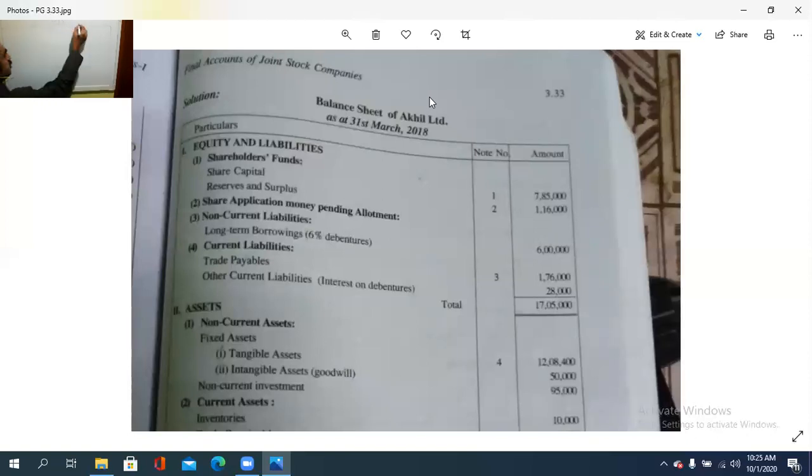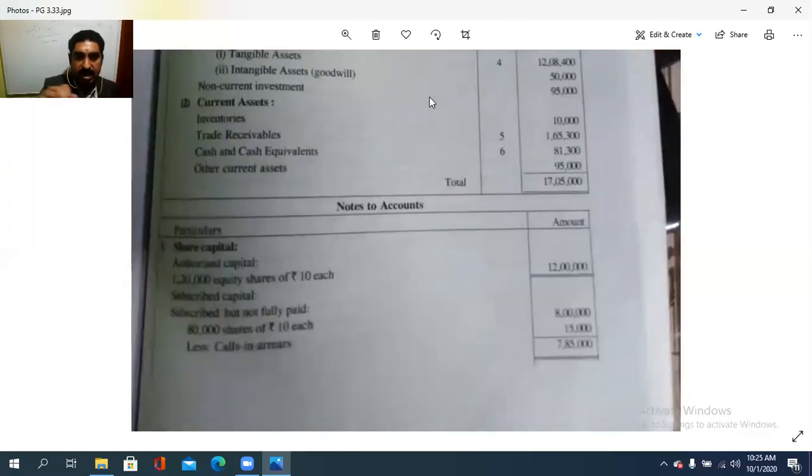So here, particulars, this is notes to accounts column and this is amount column. Then first item is equity and liabilities. What is the item? Shareholders funds. Under that, we need to calculate the share capital because it is given in the question as two items, subscribed capital and authorized capital. So we will see how the workings is to be.